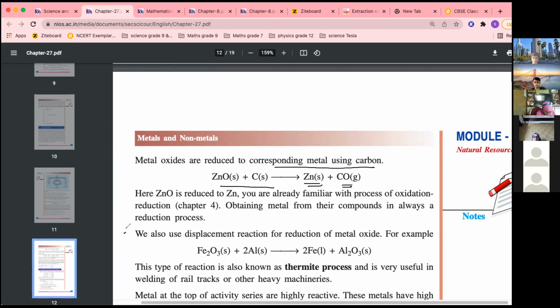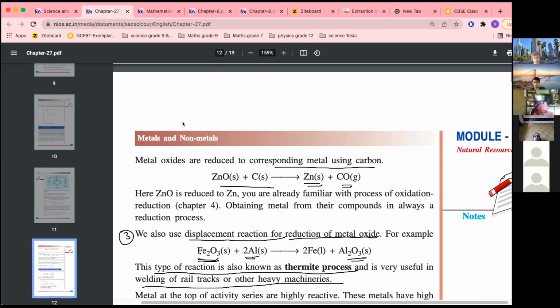And the third reduction reaction is using displacement reaction. For example, see here, iron was converted into iron oxide, and then in the presence of aluminium, because aluminium is a stronger metal than iron, iron gets separated and you will get aluminium oxide. This type of reaction is called the thermite process. This displacement reaction, where aluminium displaces iron from iron oxide, is called the thermite process. Very useful in welding of rail tracks and other heavy machineries.